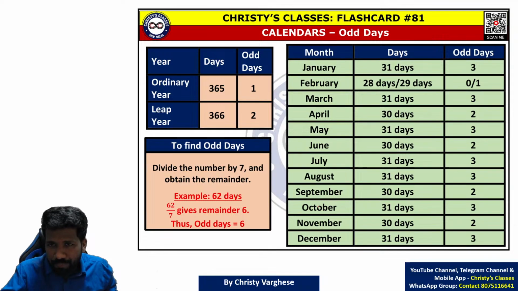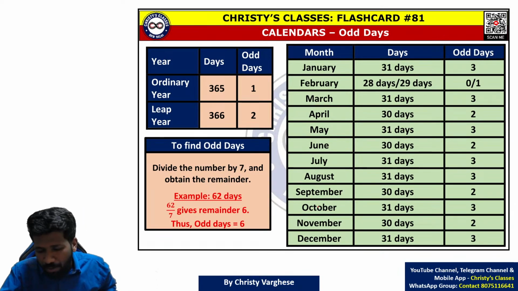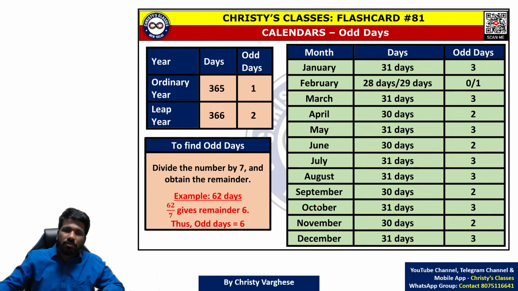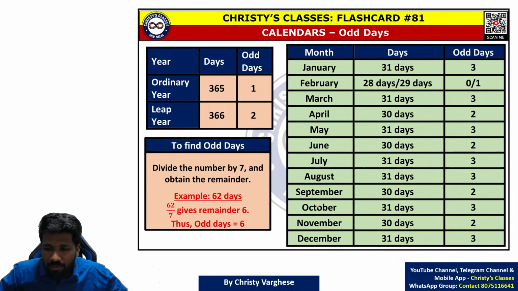So now, calendar problems in different exams. One common aspect of calendar problems is the odd day related concept. I will explain that first. In all exams, whether it is UPSC, CSIR, or GATE, this odd day concept is very important. For example, a question will be given: if today is Wednesday, what is the 70th day from today?